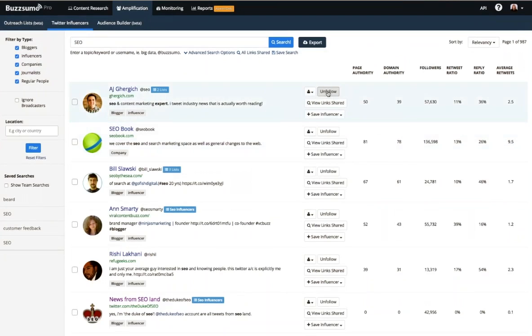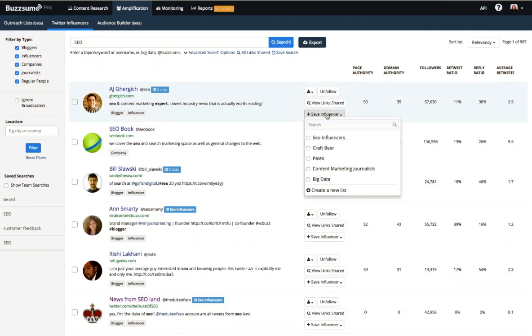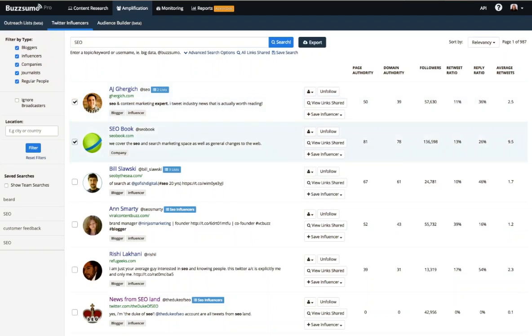Now, you can follow or unfollow people from BuzzSumo. You can add people to Twitter lists, which are housed at Twitter. You can tweet directly to them, or you can add them to outreach lists that are housed within BuzzSumo. You can add them individually, or you can select a group of people that match up to your metrics.